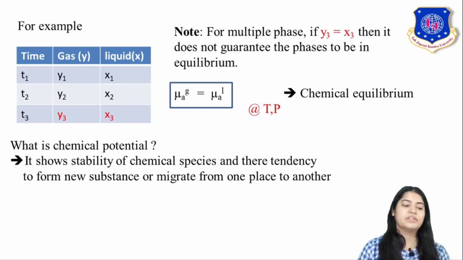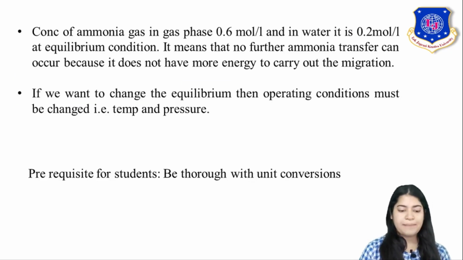Now moving further, an industrial example. Ammonia. We have heard of the absorption of ammonia in water. Absorption of ammonia takes place in water, but up to a certain extent. So see, the concentration of ammonia gas in the gas phase was 0.6 mole per liter, and that in water was 0.2 mole per liter at equilibrium condition. See, equilibrium condition is mentioned.